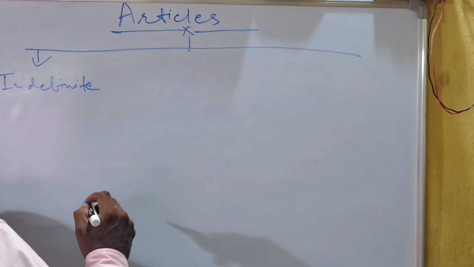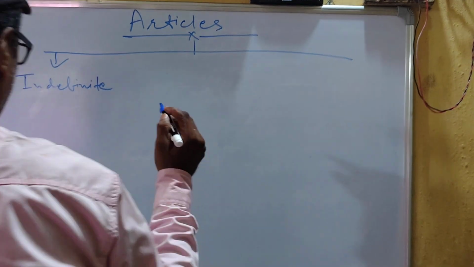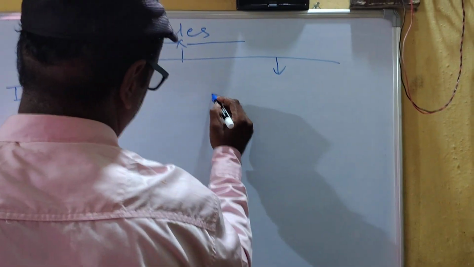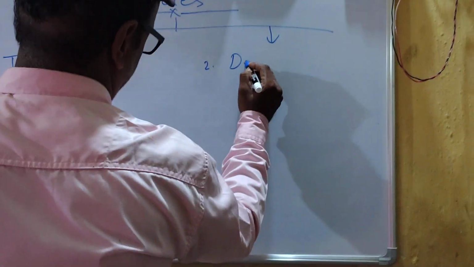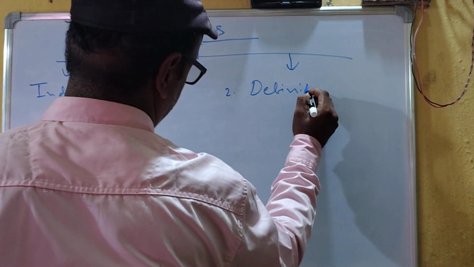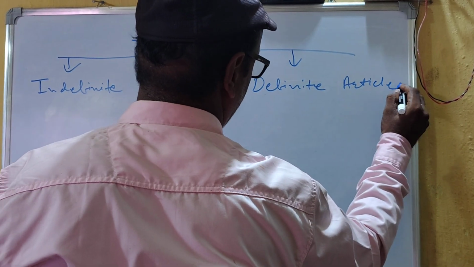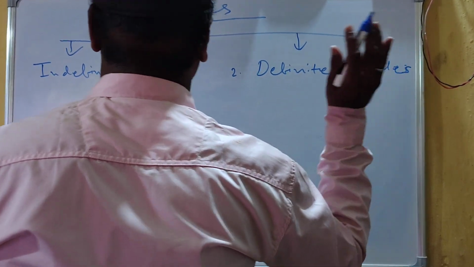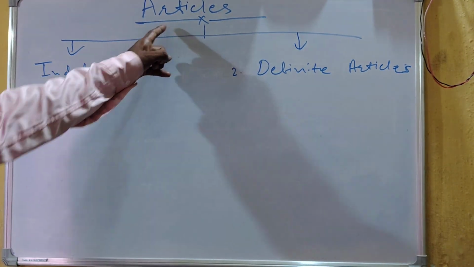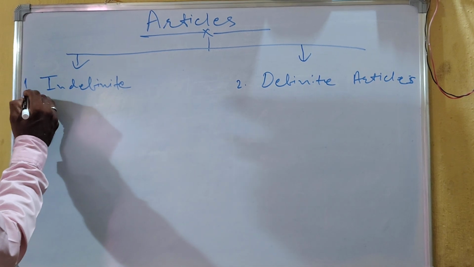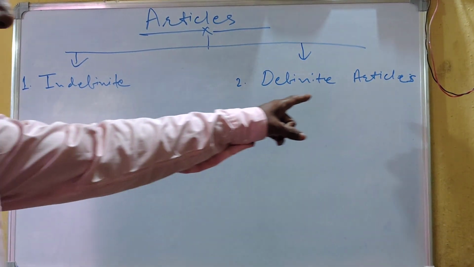And the next is definite articles. Clear? There are two types of articles. The first is indefinite articles. The second is definite articles.